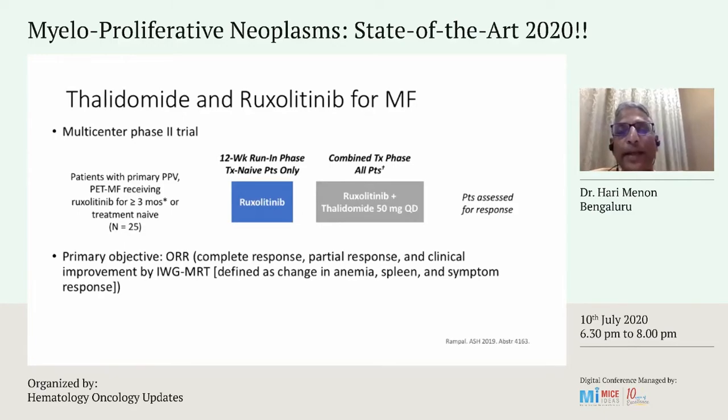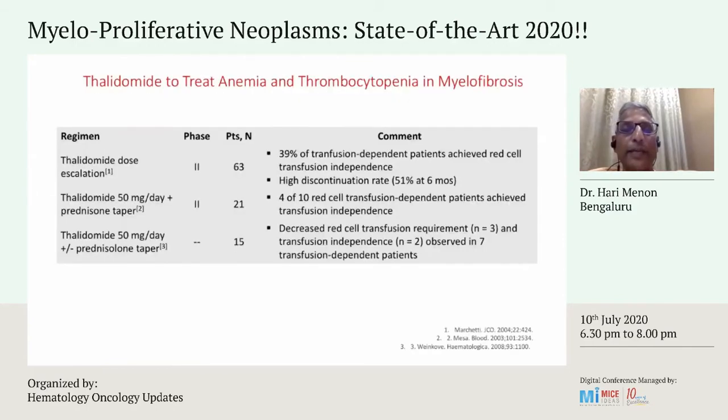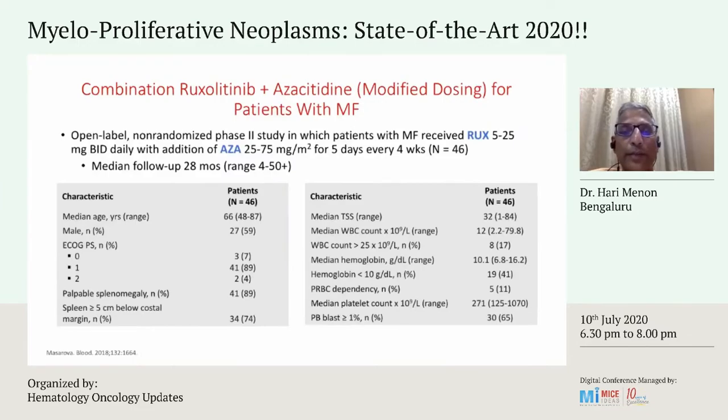The other important thing, which I'll finish in 1 minute, is combining with older agents, ruxolitinib with thalidomide. In a nutshell, this was a phase 2 study which looked at the run-in to thalidomide in those patients who were not completely getting transfusion independent. And clearly, 39% of transfusion-dependent patients achieved red cell transfusion independence in the phase 2 study. Thereby, there may be a role for adding thalidomide to ruxolitinib in improving transfusion requirements.